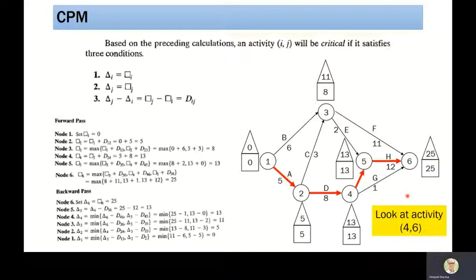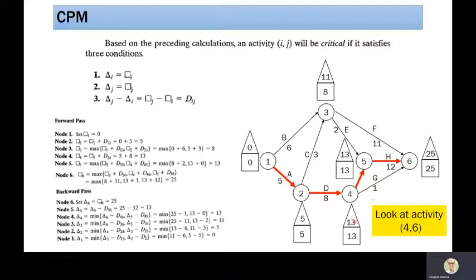Now, let us look at activity 4, 6. What is 4, 6? Starting from 4, leaving at 6. So what is the interesting part? Node 4 has earliest occurrence time 13, and latest occurrence time is also 13. G has a duration of 1 only, and for 6, the earliest and latest occurrence times are given.